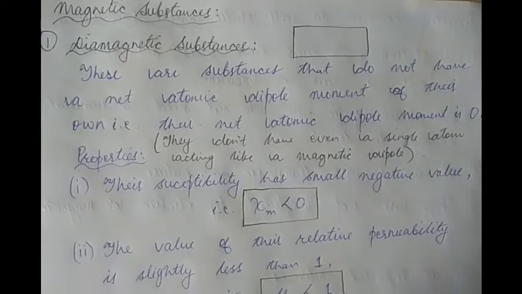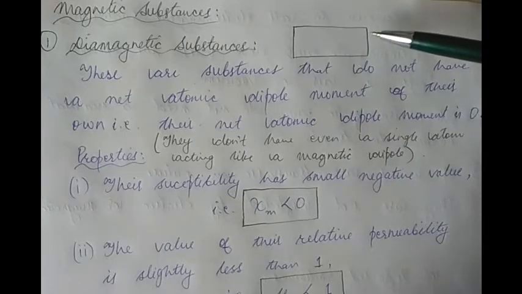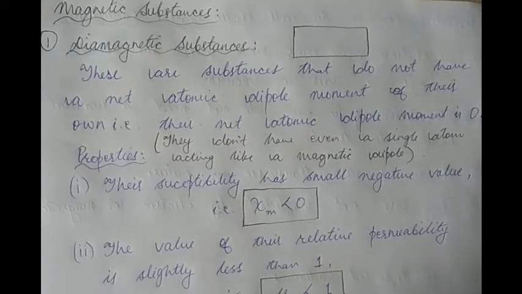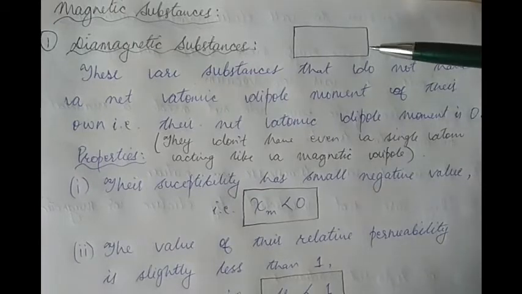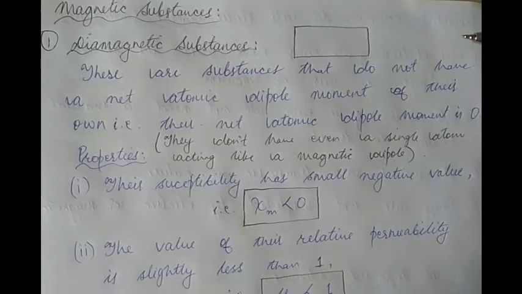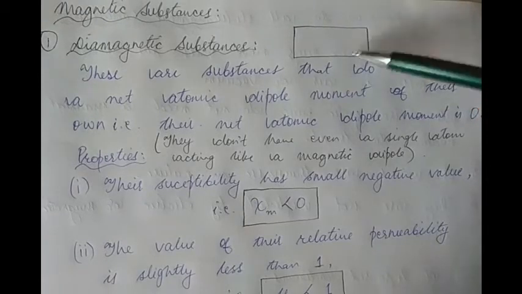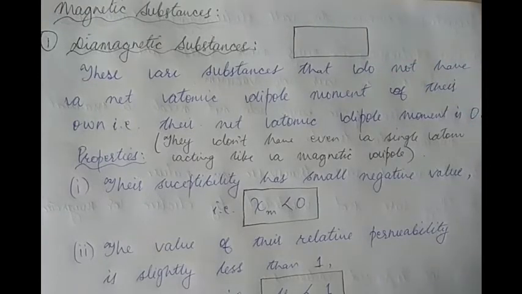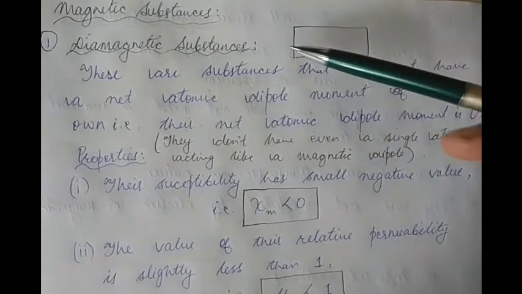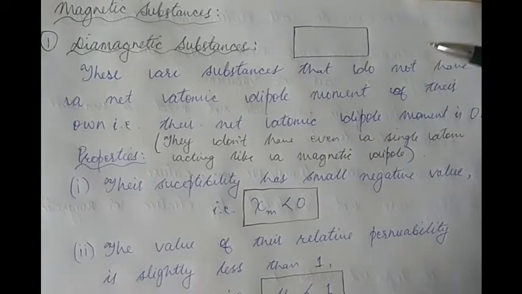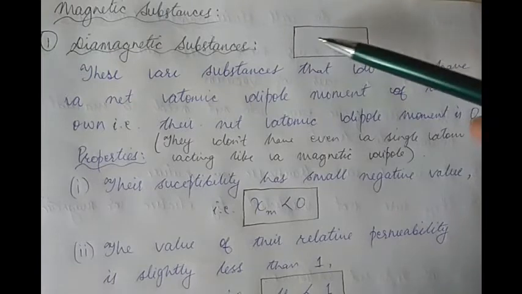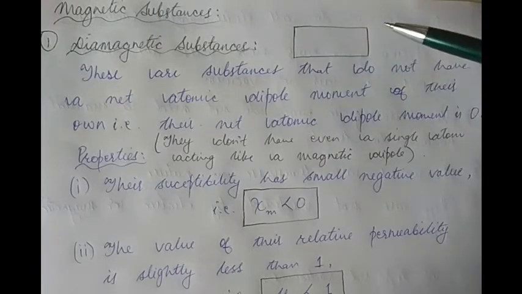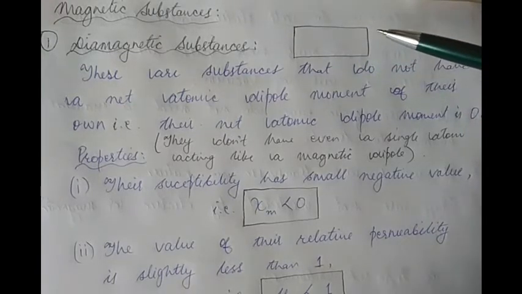Now, these are substances which do not have any individual dipole moment at all. There is no atomic dipole moment inside these substances. Thereby, there is no question of having a net dipole moment at all. So in diamagnetic substances, remember, since there are no individual atomic dipole moments whatsoever, the net dipole moment of diamagnetic substances is zero. So if this is the substance, as you can see, there is no individual dipole moment, thereby there is no question of having a net dipole moment at all.